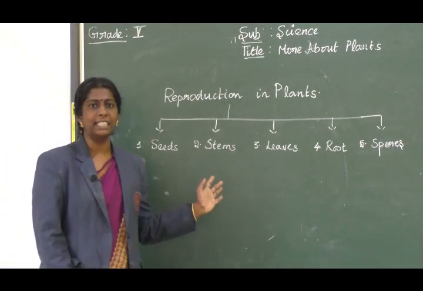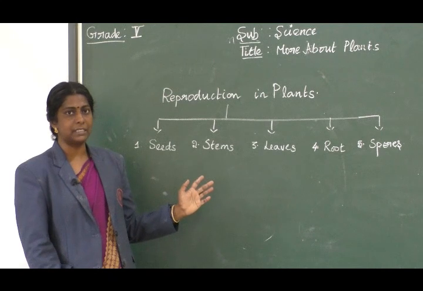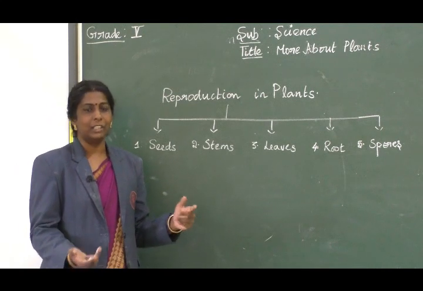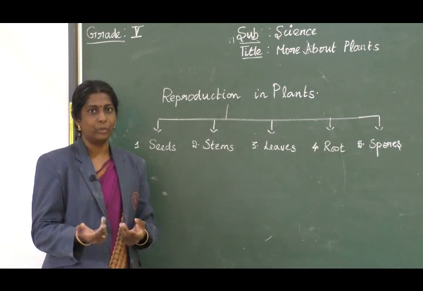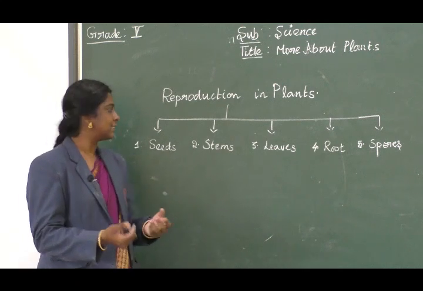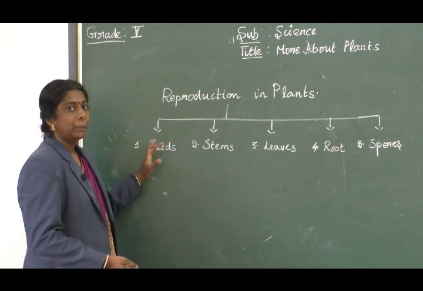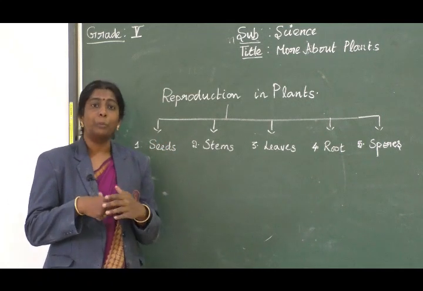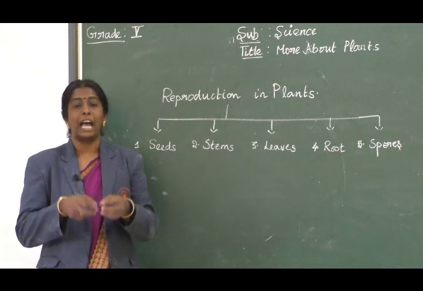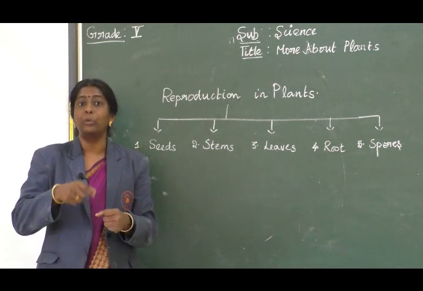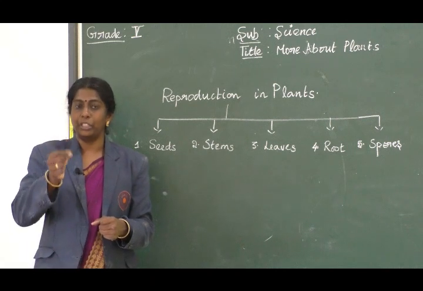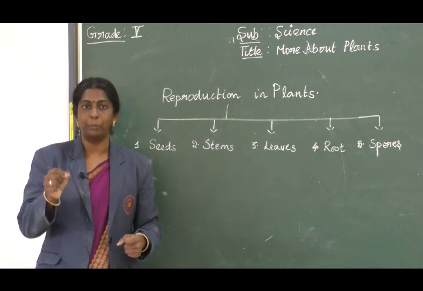Plants produce many seeds. There are different shapes, different colors, different types of seeds, is it not? Soya bean looks different, corn seeds look different, there are different shapes and sizes. So they are reproducing through seeds mostly. Plants give out many seeds, but only some have the potential or viability to grow into a new plant.